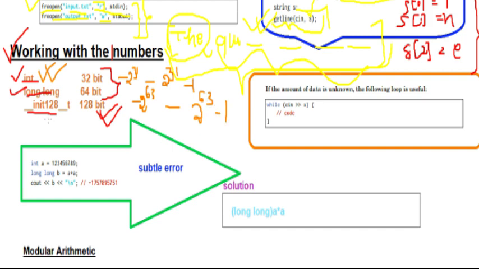And similarly, what is the range of int128? It is -2 raised to power 127 to 2 raised to power 127 minus 1. So these are basically the ranges, and that's why you use these types of data types, right?